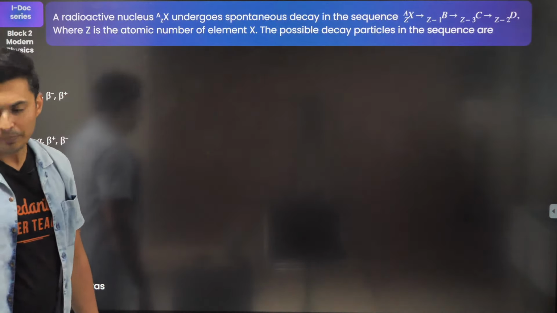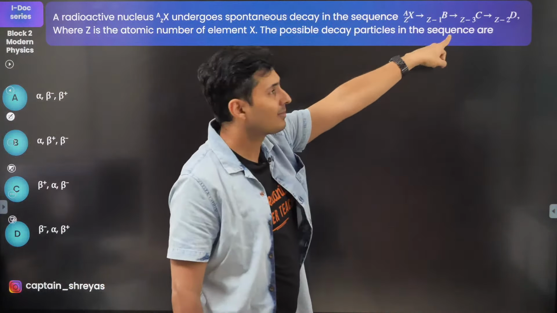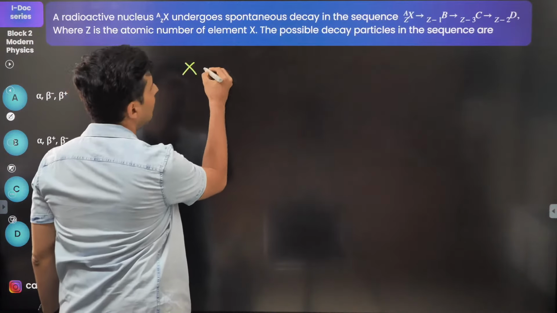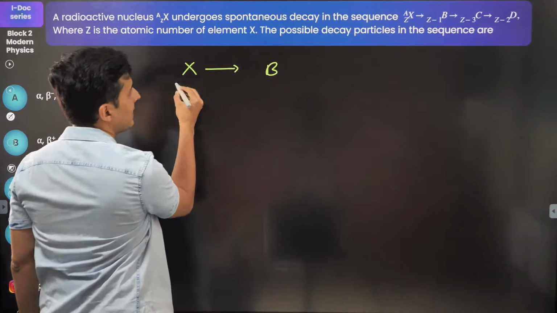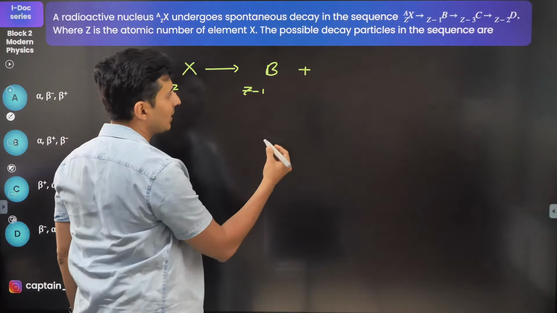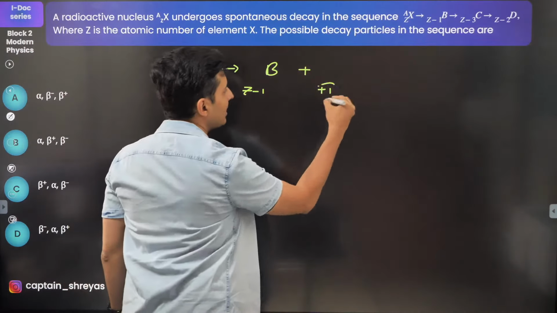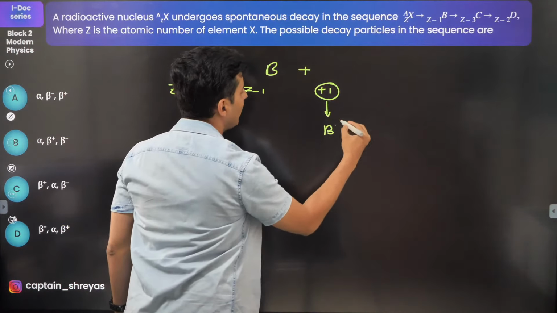Okay, so let's solve this. Here the value of Z is decreasing. So think about it. From X to B, what has happened? Z has become Z minus 1. So what will come out over here? Something with plus 1. That has to be nothing but a beta plus particle.